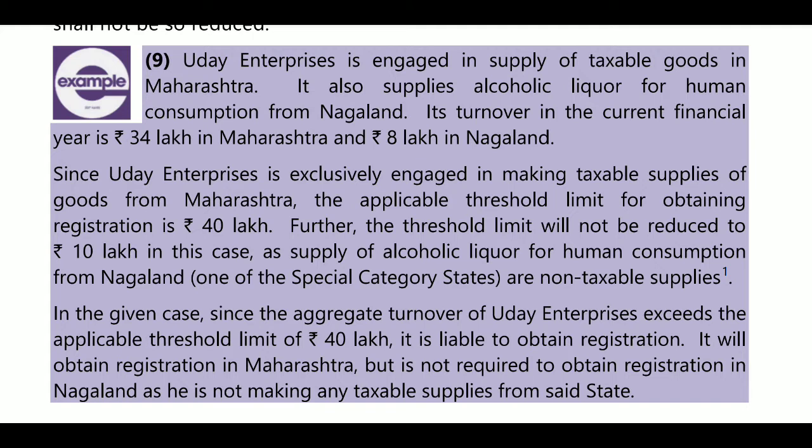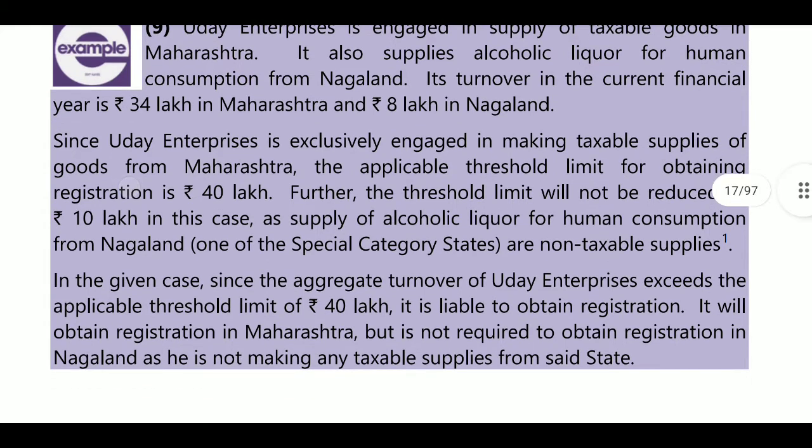Alcoholic liquor for human consumption is a non-taxable supply which does not come under GST. So, since Uday Enterprise is exclusively engaged in making taxable supplies of goods from Maharashtra, the applicable threshold limit for obtaining registration is 40 lakhs. Further, the threshold limit will not be reduced to 10 lakhs in the case of supply of alcoholic liquor for human consumption from Nagaland, which is a special category state, as it is a non-taxable turnover.